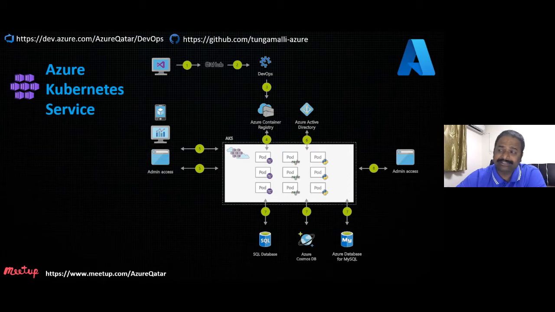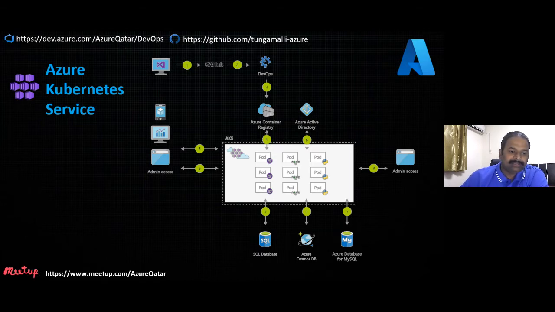You have an AKS cluster running with .NET workloads, Node.js and Python workloads. AKS can have a backend such as a SQL database, Azure Cosmos DB, and Azure MySQL database. When it comes to steps 4 and 5, for developer and admin access, in case of a private cluster, you can have your admin server there. From there, you can access your cluster.